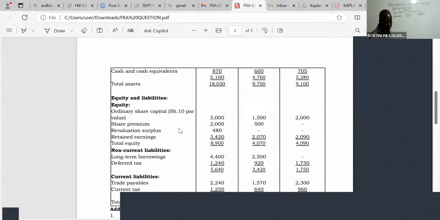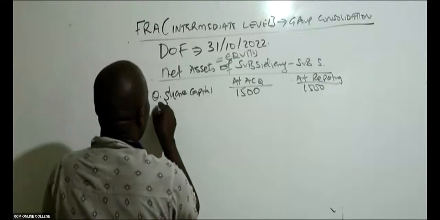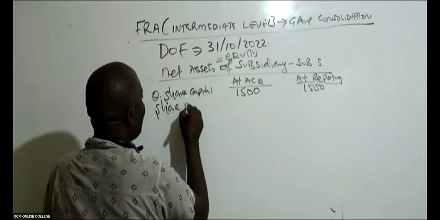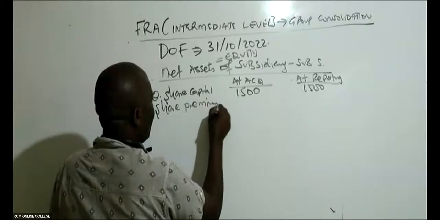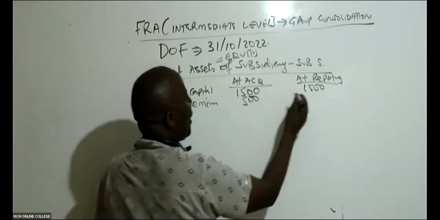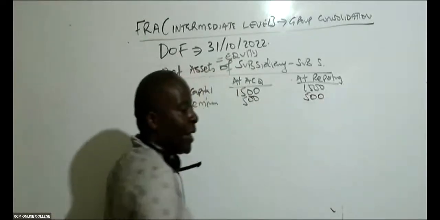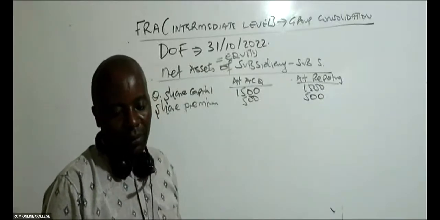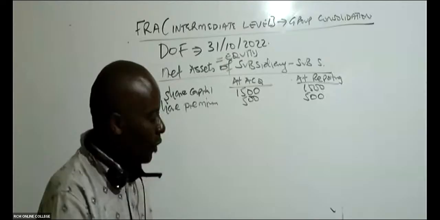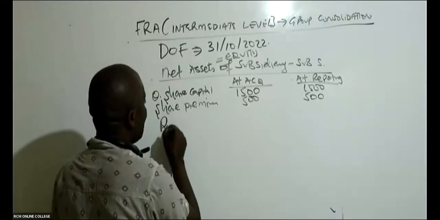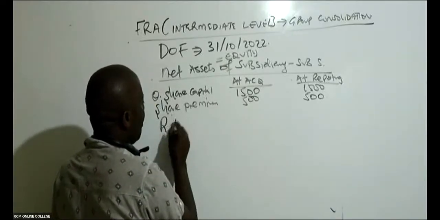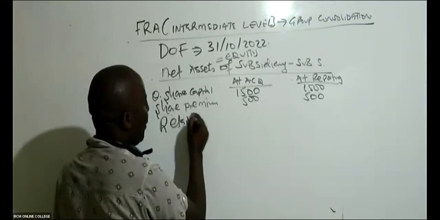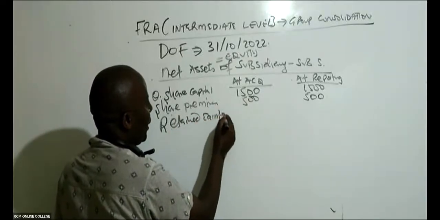Then we have share premium. I can see for S it's 500, so you come and write share premium, 500. This again doesn't change at all. The one that you have to be very careful about is the retained earnings.